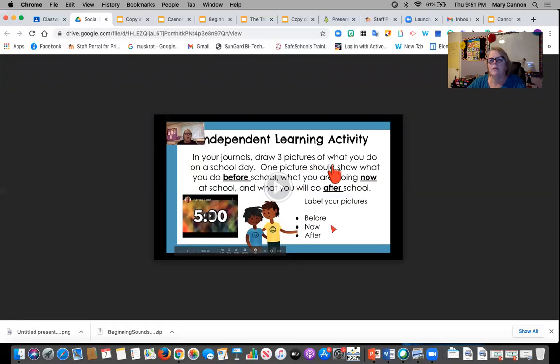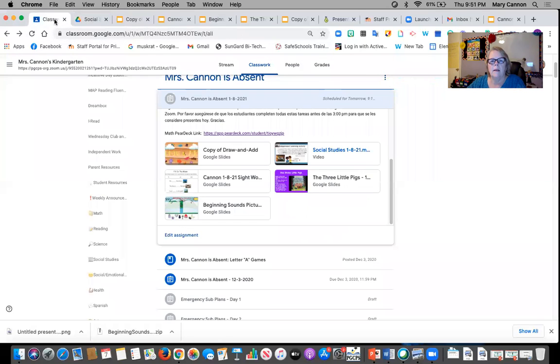If you could take a picture of your activity after you finish it, take a picture of your journal and submit that into this assignment. Okay, so everything's going to be included in this assignment here. The important thing to remember is you need to complete all of these assignments by 3 o'clock today. Okay, that's in order for you to be able to be present for today.